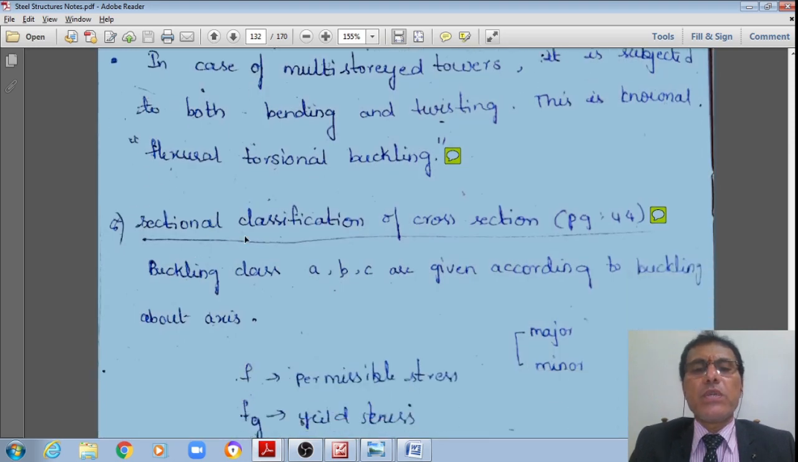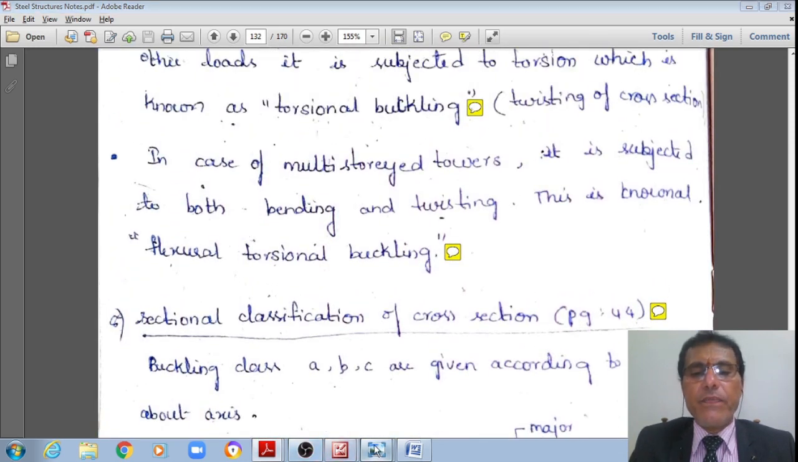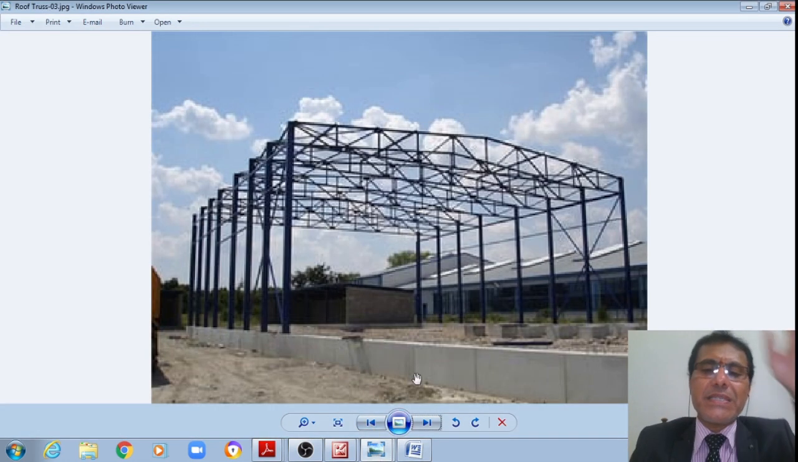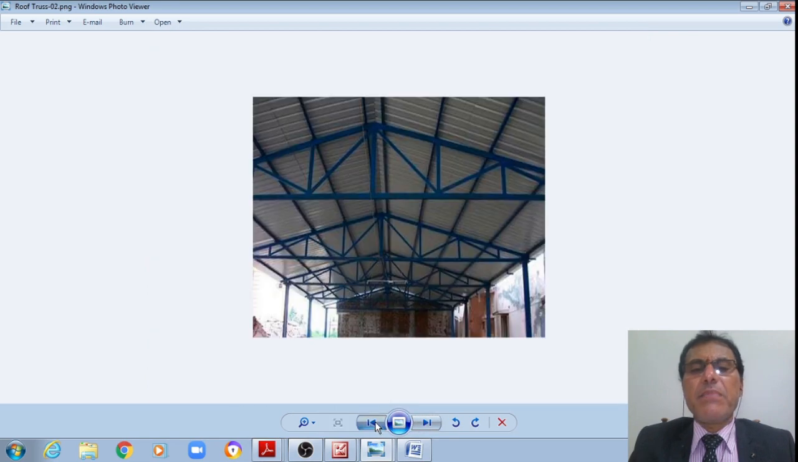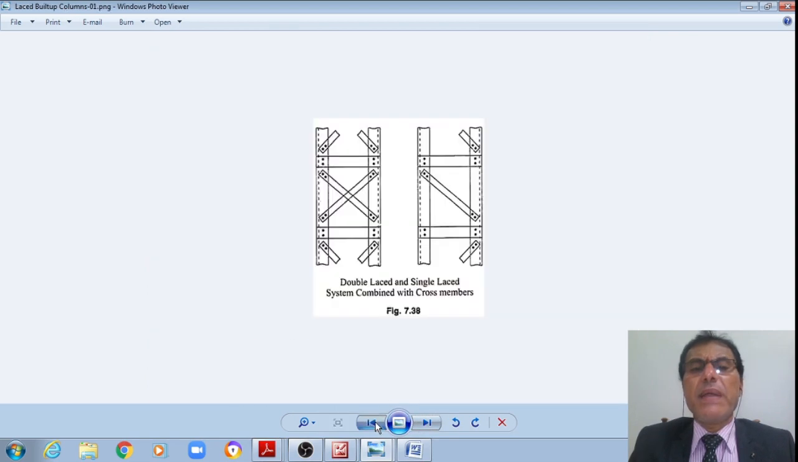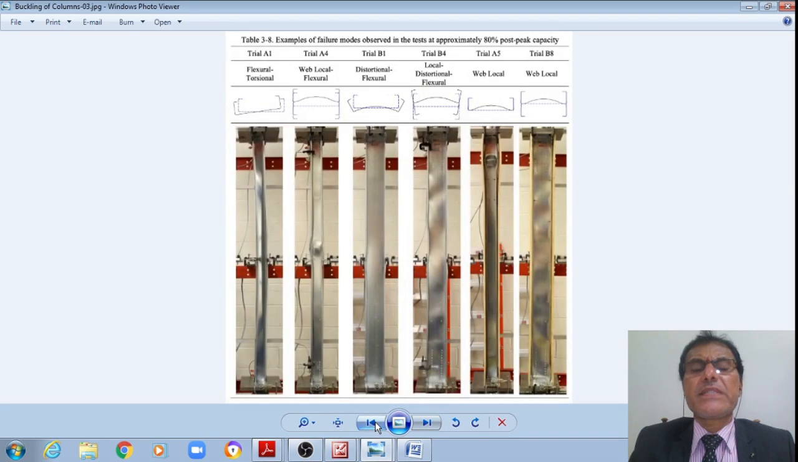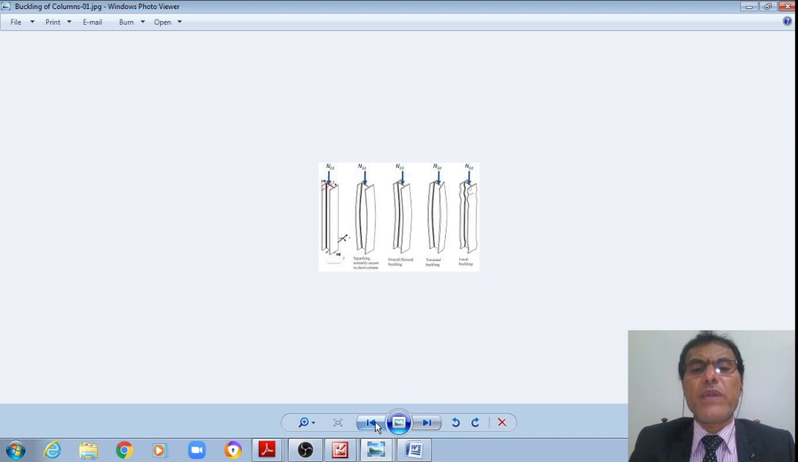Now I will show those schematically, students. In the case of light gauge steel structures, these may be subjected to buckling like this. Buckling like this. Let me show this schematically. Like this. Yes, this is what I wanted to show.